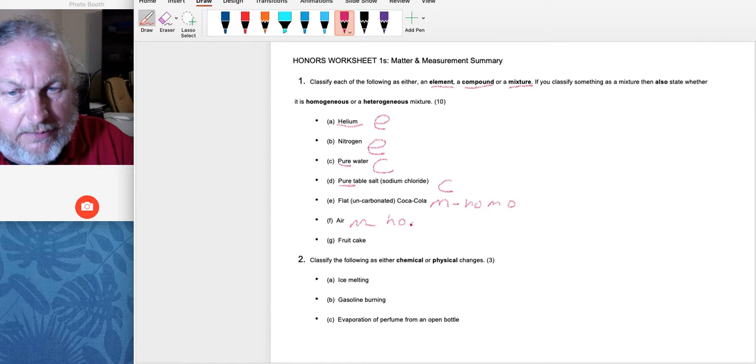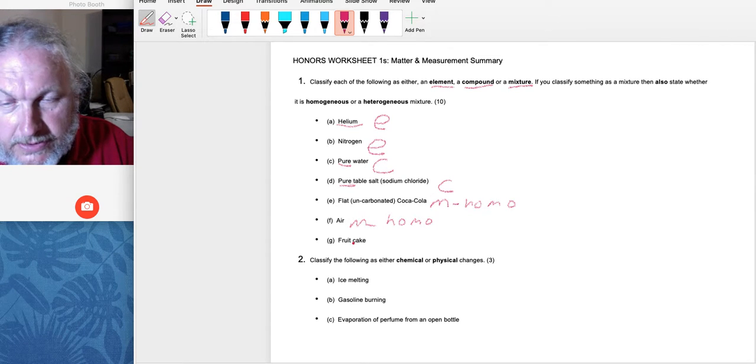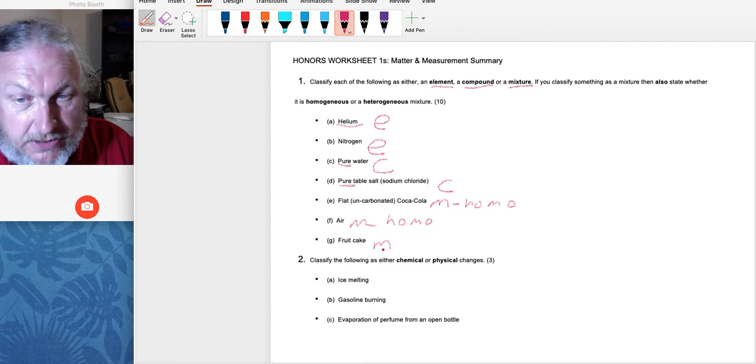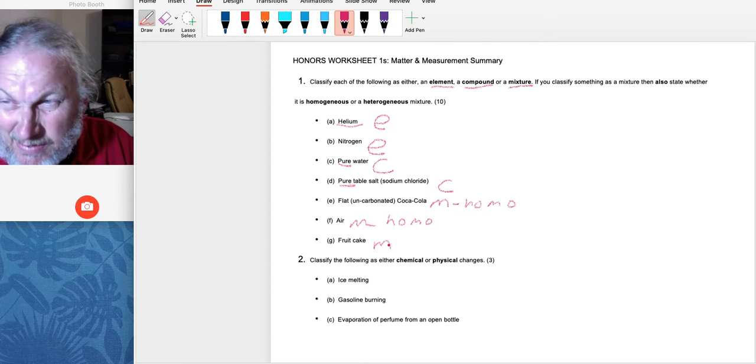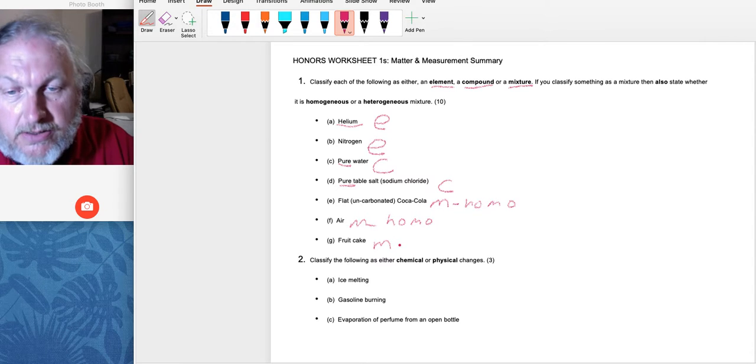All right, a fruitcake. Think about a fruitcake, those nasty things you get at Christmas. It's got the little fake cherries and this, that, or the other. You may have a cherry on top, may have one in the middle, may not. So it is a mixture of stuff, right? Like a chocolate chip cookie. A chocolate chip cookie is a mixture of different things: flour, baking soda, chocolate chips, nuts maybe. You may have one or two nuts, you may have one or two chocolate chips per cookie. So that would also be a what? Homogeneous or heterogeneous? It is a heterogeneous mixture.